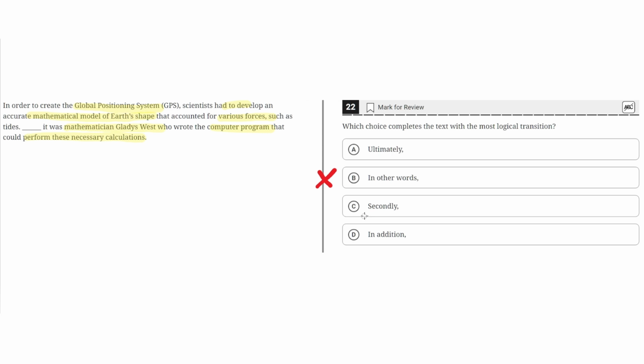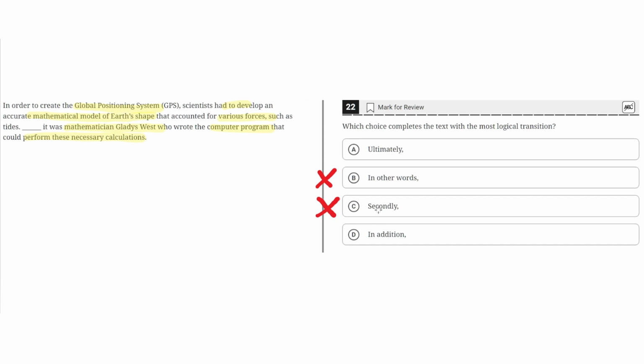C, secondly. This is incorrect because secondly implies that the second sentence is simply a next step in a process. But this is not the case because the second sentence does not serve as the second step in the process. It instead serves to show the ultimate conclusion of these efforts. So secondly does not properly fit in with this context. Therefore, C is incorrect.